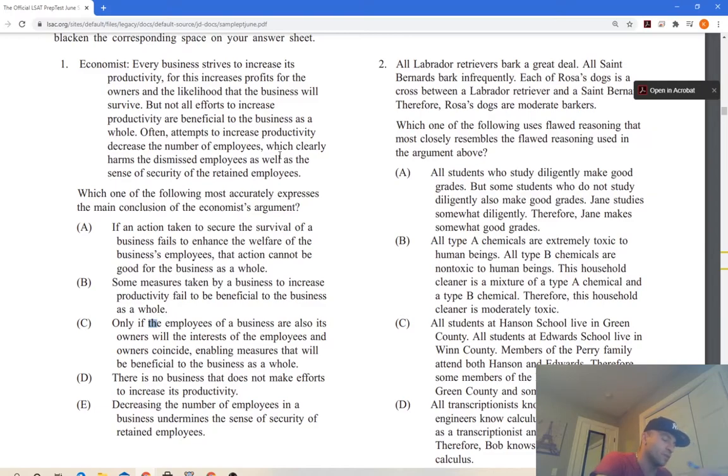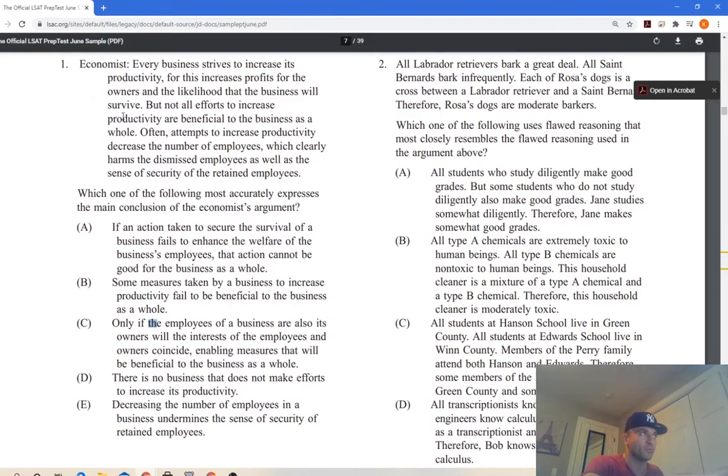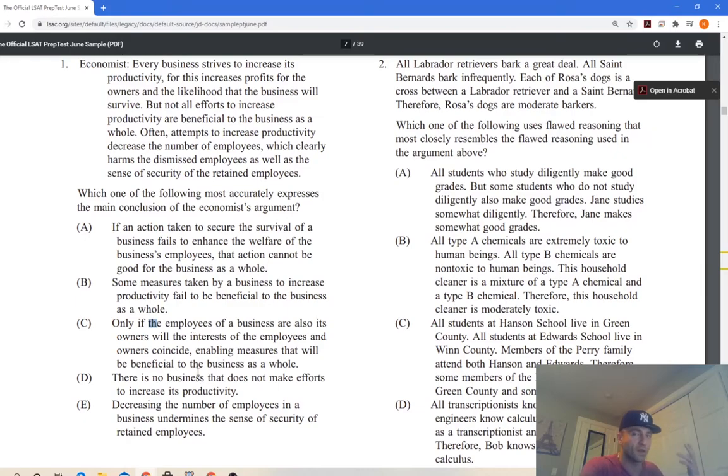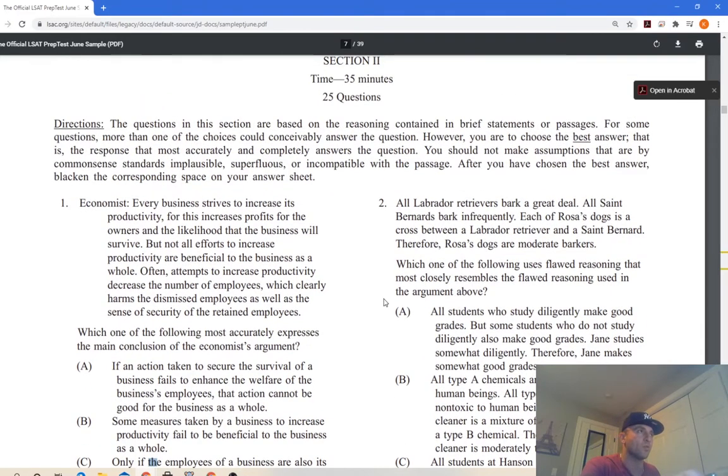And again, as I'm going through the process, obviously it's going to take me a little longer to articulate what I'm actually doing, but in the test, you'll be doing this in your head. It's going to be a lot easier. And like I said, on a question like this, first question, you see this answer right here, you just pick it. Forget about reading all this stuff, because that's another 30 seconds of reading and trying to analyze that you could have saved and had for another question.